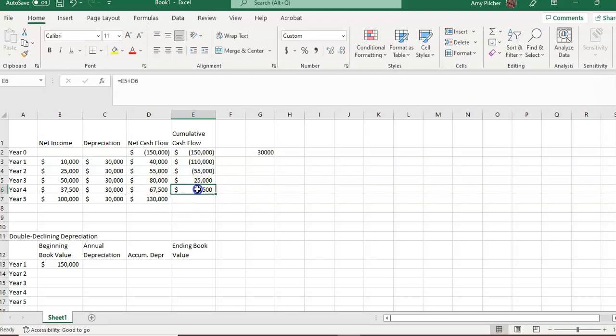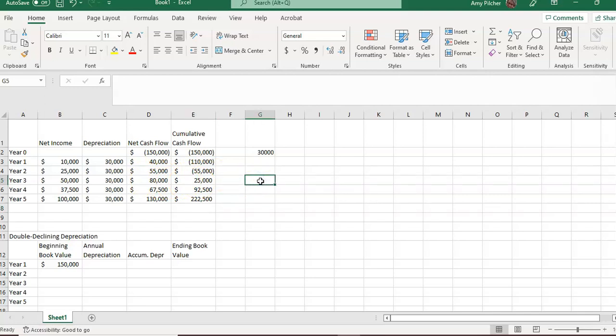So we continue to add. Okay, so a piece of equipment is paid off sometime in between year 2 and 3. So now we have to decide when exactly it's paid back. So we're going to pay off $55,000 in year 3 and we make $80,000.